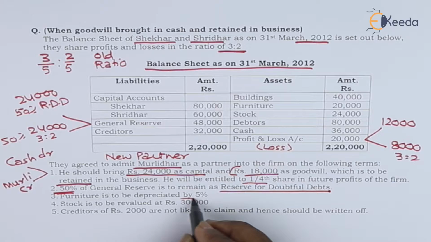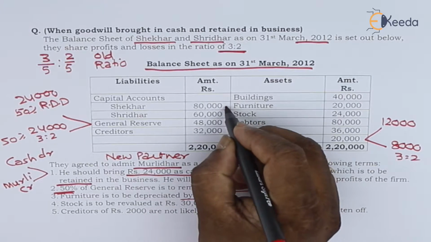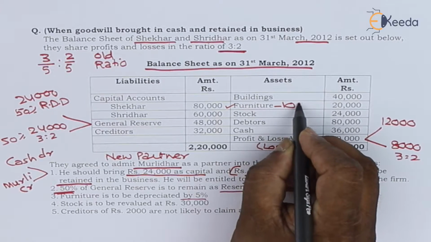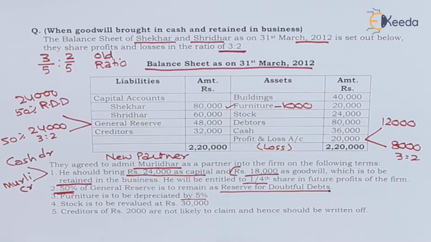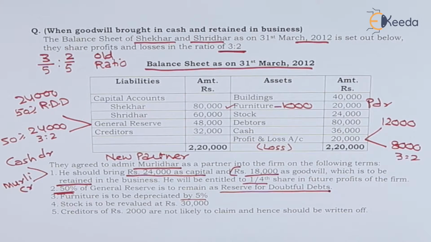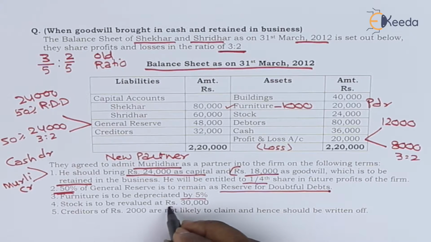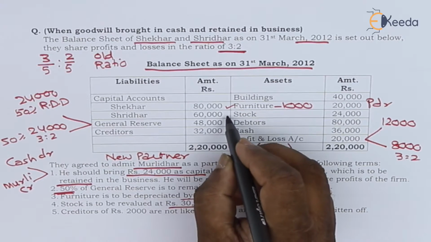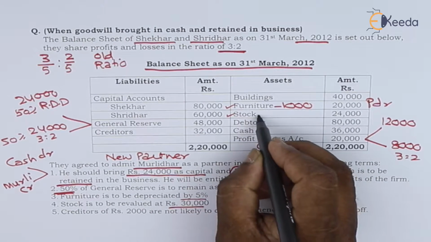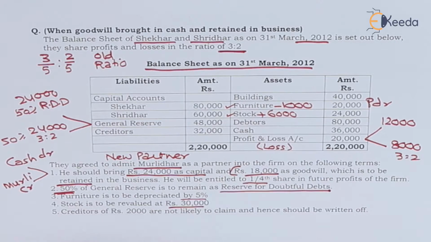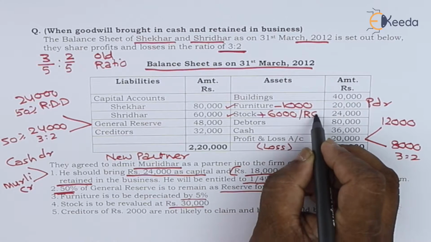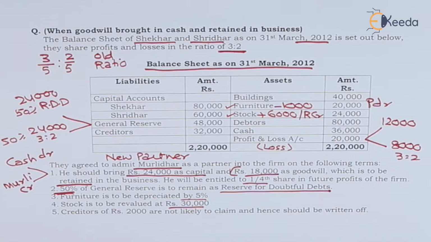Furniture is to be depreciated by 5%. Furniture is 20,000. Depreciation of 5% means it will be reduced by 1,000 on the asset side. We'll have the second effect, profit and loss adjustment account debit. Stock is to be revalued at 30,000. Stock given is 24,000, new value 30,000. So it has increased by 6,000. It will have a second effect, revaluation account credit or profit and loss adjustment account credit.